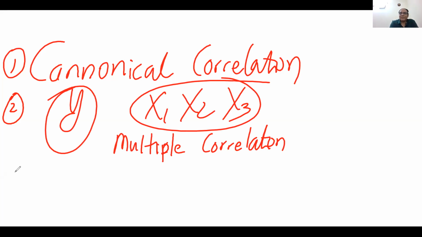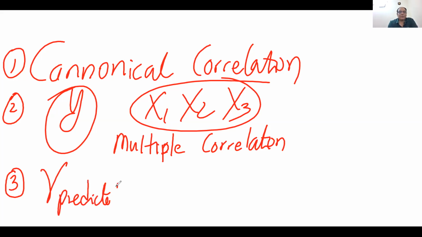It is also the advancement of the correlation. Then third example I am telling you, is it possible that we can correlate the predicted value and the actual value of a dependent variable? Is it possible that we can have the correlation between predicted value and the actual value? Yes, this is also possible. We can find out the correlation between the actual values and the predicted values, and everybody knows that the higher it is, the better it is.